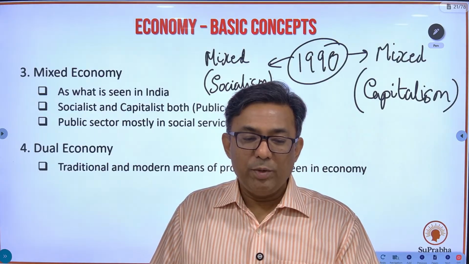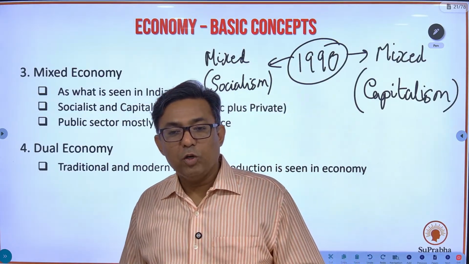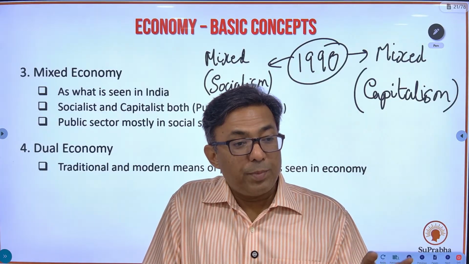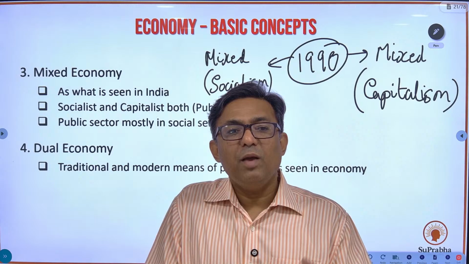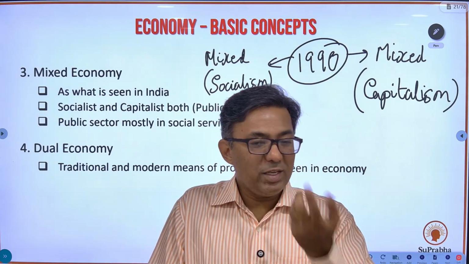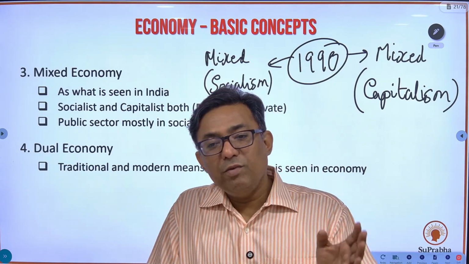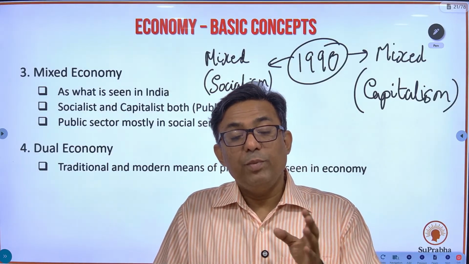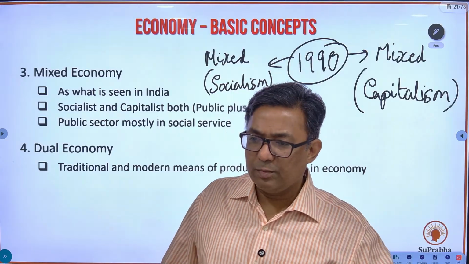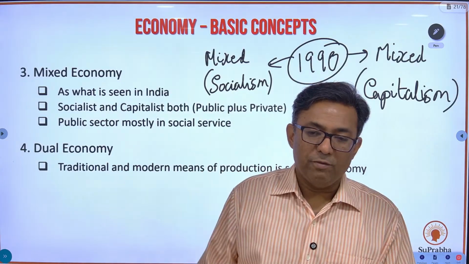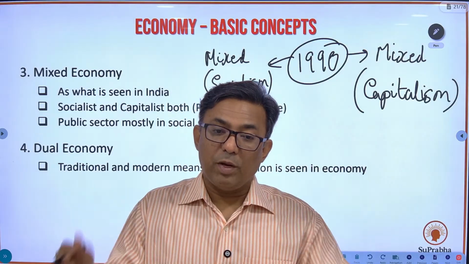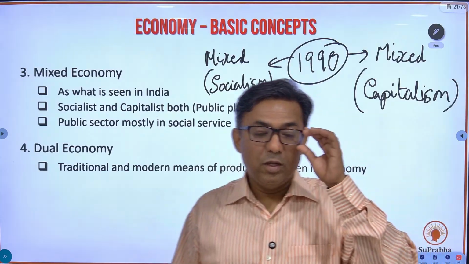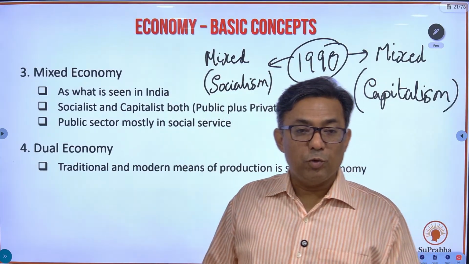We all know, you might be knowing, we went for the economic reforms of LPG: liberalization of the economy, privatization of the economy. Privatization म्हणजे काय? Capitalism. So after 1990 we went for LPG, liberalization, privatization and globalization. So after 1990 we became more capitalist. Look around yourself today. Building कोण बनतंय? Private. Airlines आता सगळे private. गव्हर्नमेंटने स्वतःची एअरलाइन्स पण विकली. The government has sold its own airlines. So everything is private today.